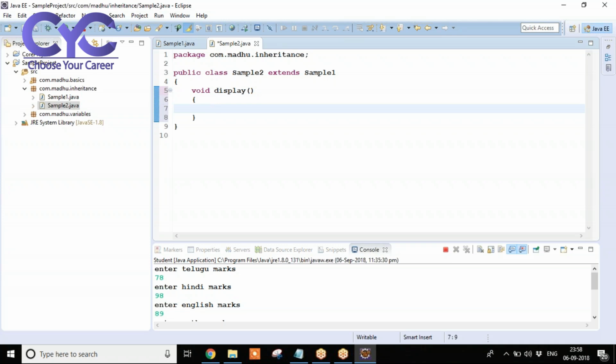Here I want to print something in the display method. Whenever I am calling this display method, automatically it needs to be printed. Okay.